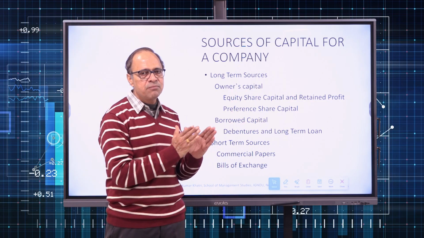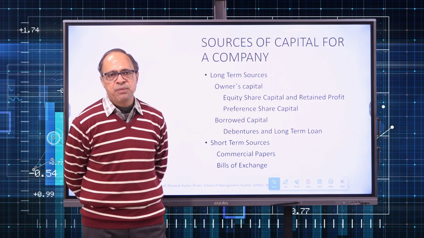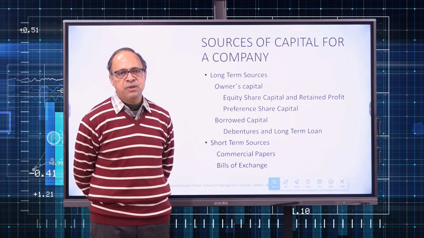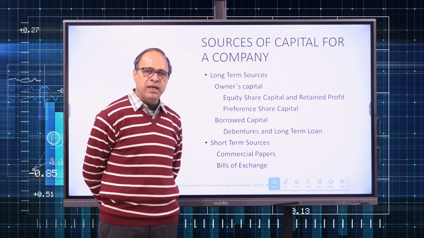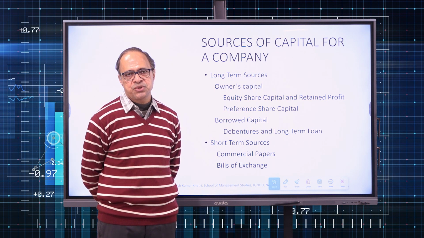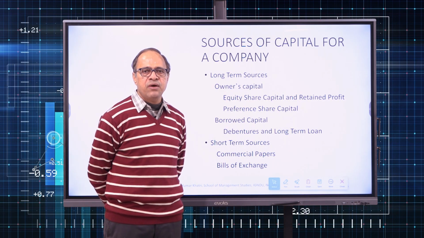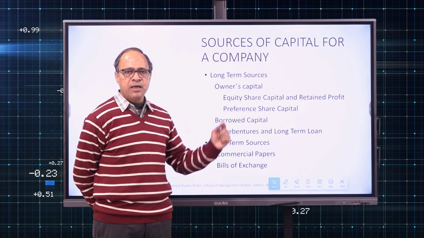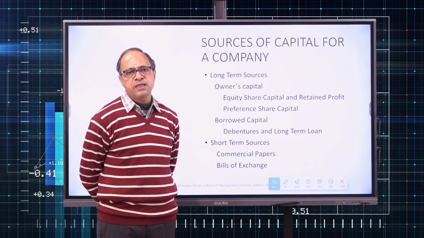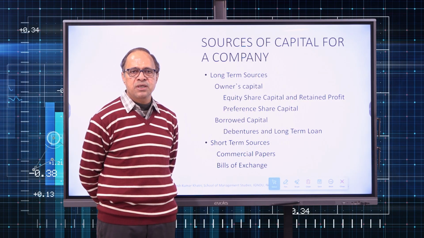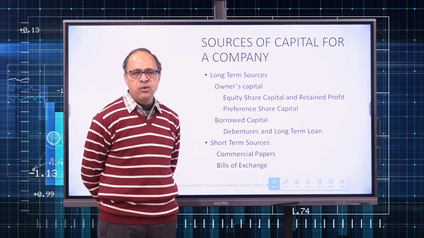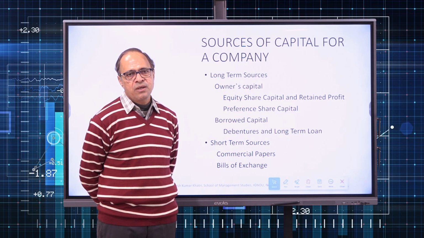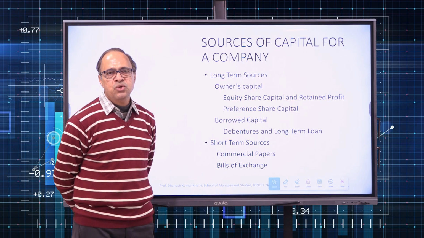Now the bill is with the bank. On the maturity of the bill, the bank will go to the acceptor of the bill and demand the payment. If the acceptor of the bill, that is the drawee, makes the payment, well and good, things are settled, the deal is closed. On the contrary, if the drawee does not make the payment, then the bank need not worry. The bank will come back to the original person, that is the seller of the goods, who had got the bill discounted, and claim the full amount of the bill. Now the case is between the original parties, that is the writer of the bill and the drawee of the bill. So in that way, bills of exchange offer a short-term source of finance.